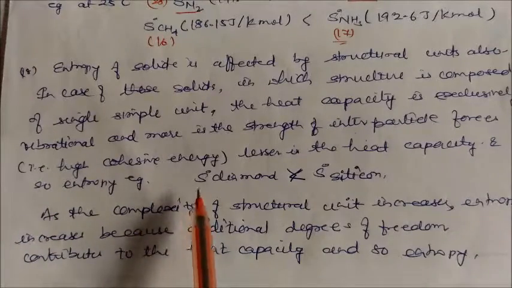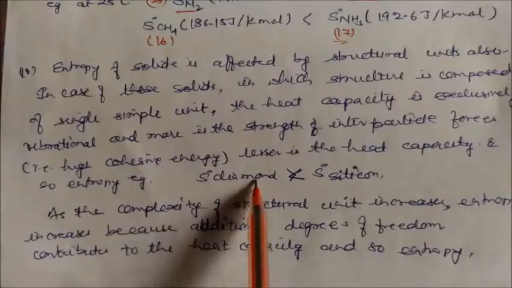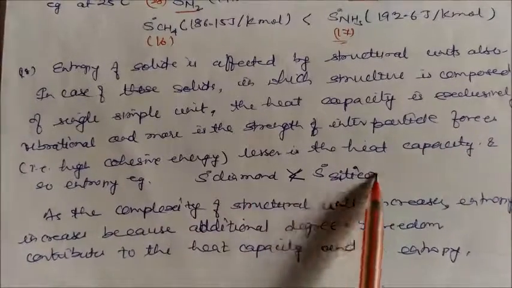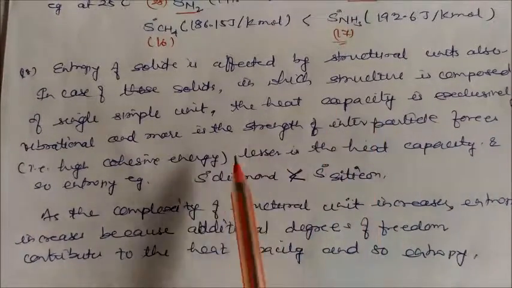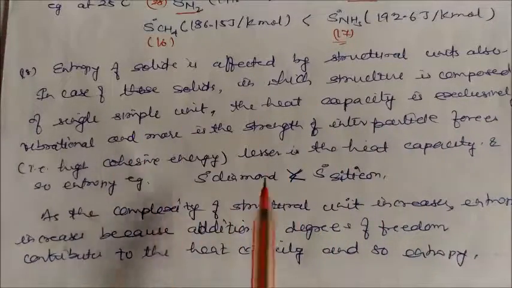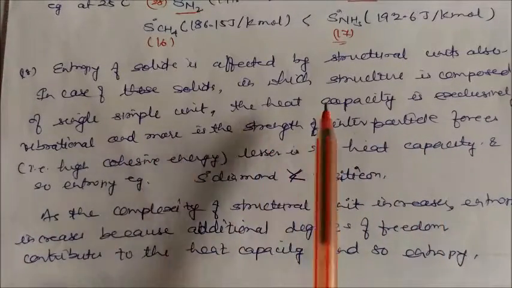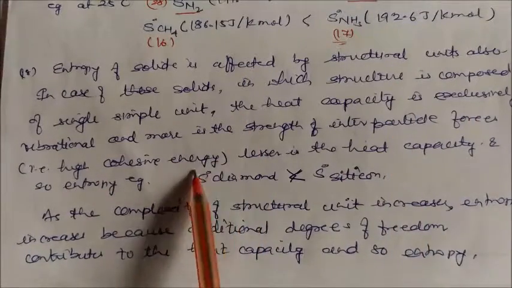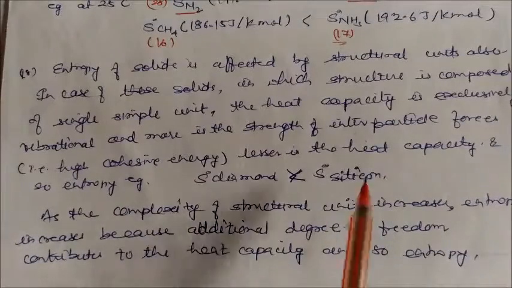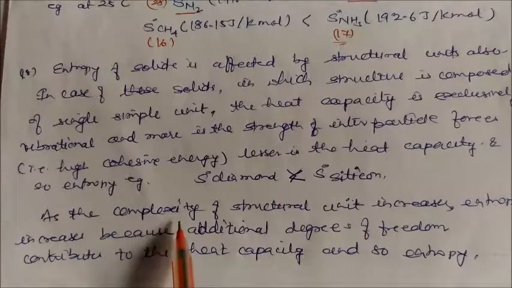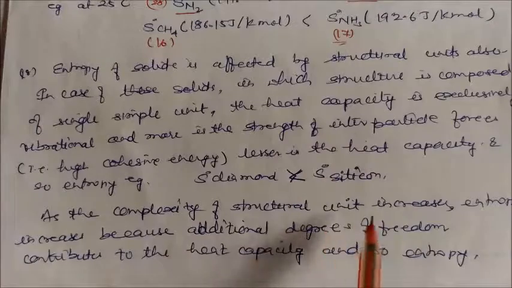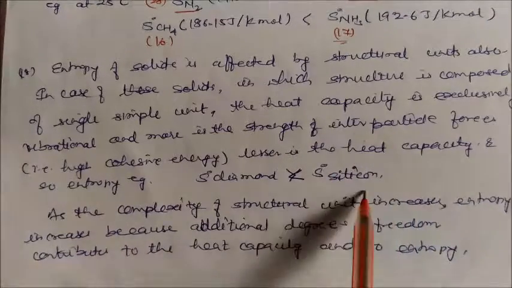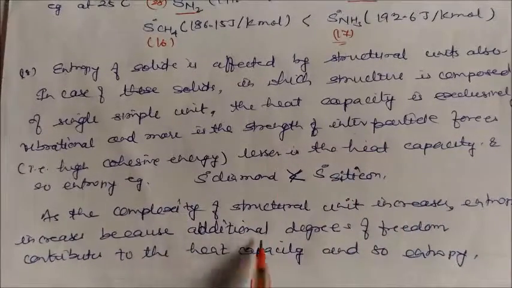Like the standard molar entropy of diamond is lesser than that of silicon, because this is more structural, and the heat capacity is also vibrational. So here you can see the standard entropy of diamond is lesser than that of silicon. As you compare, as the complexity of the structural unit increases, the entropy increases, because the additional degrees of freedom contribute to the heat capacity, and so to the entropy. So this is one of the factors.